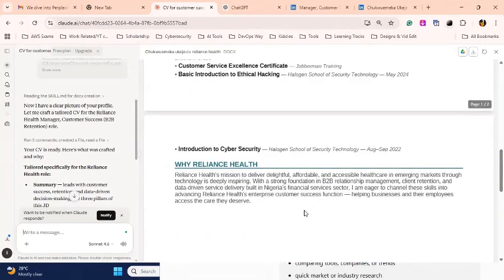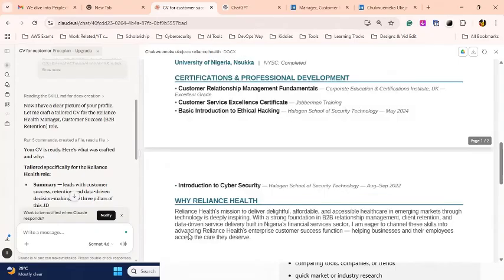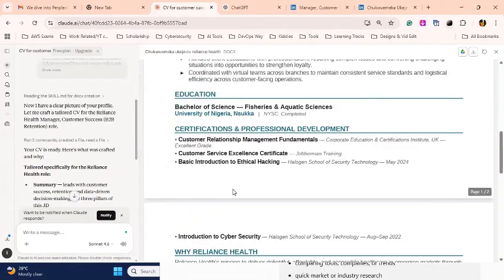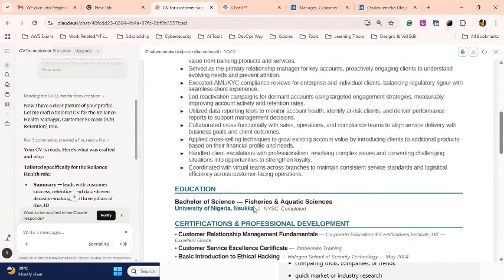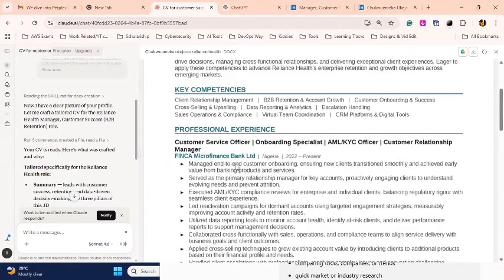So something like this, you eventually remove it because you don't really need it. Then if it is a role that doesn't require cyber security, you can also edit out all of that.